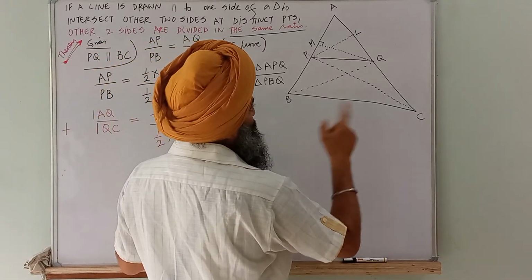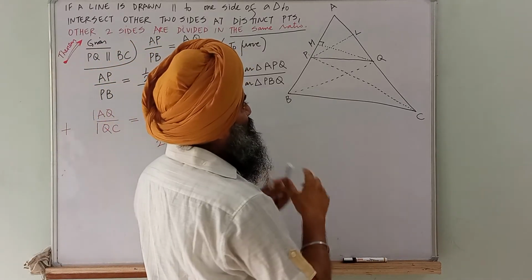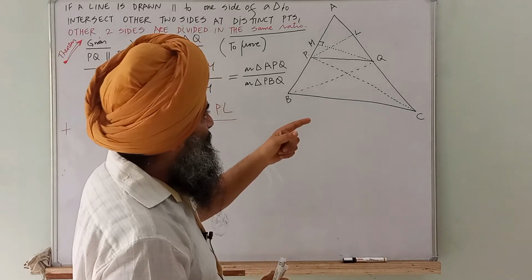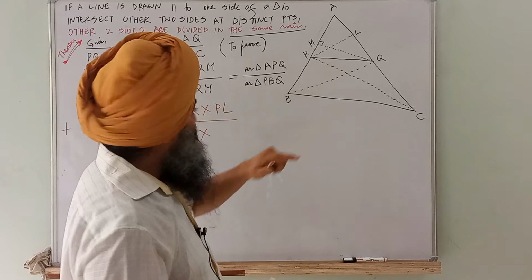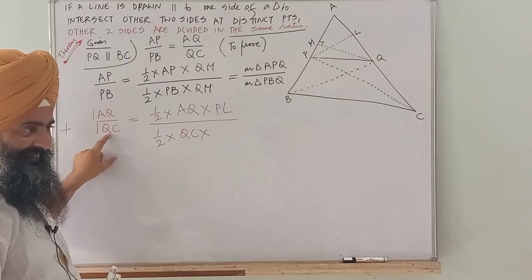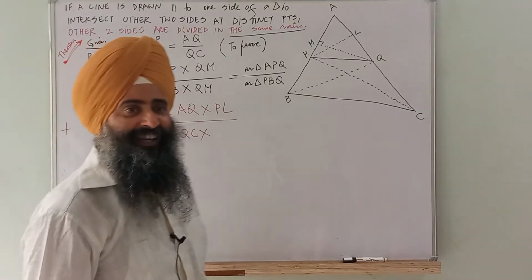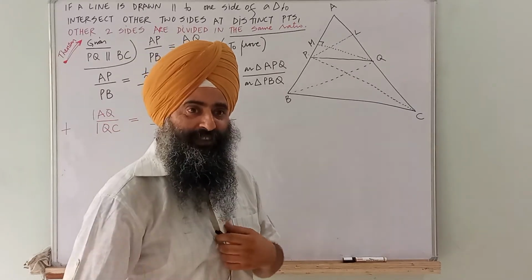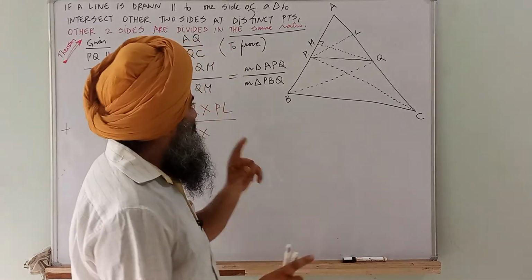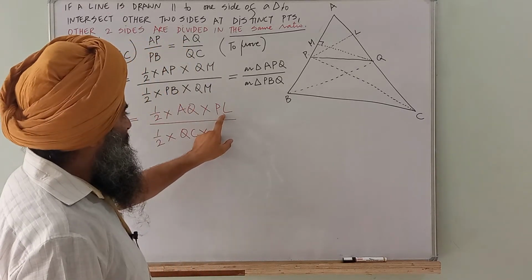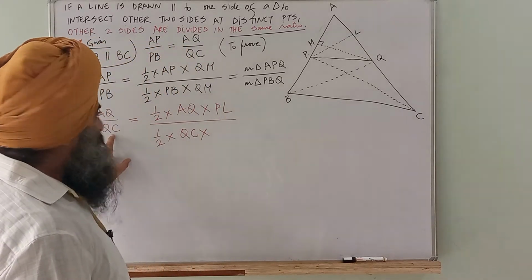See, now which triangle will I take? Which triangle has height PL on the base QC? Can anyone tell? Wait, from the online students, which triangle has the height PL on the base QC?